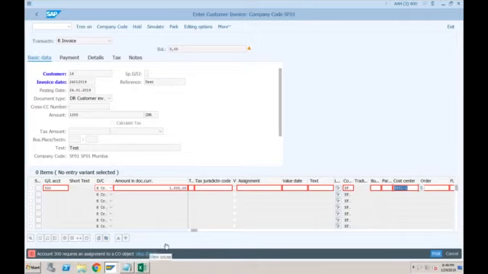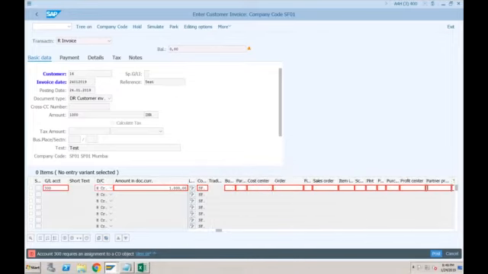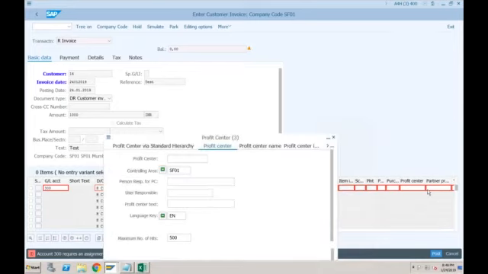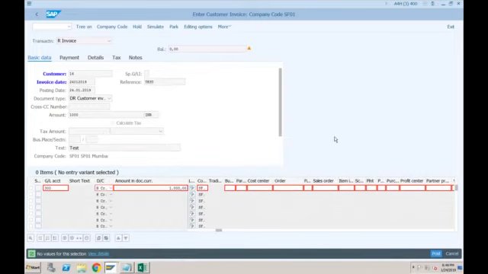Why is it still showing the error? Maybe let's provide a profit center since this is revenue. Oh, we have not created any profit centers till now. Anyway, there is no change in the profit center, but why is this cost center not allowed? Let's see once again.